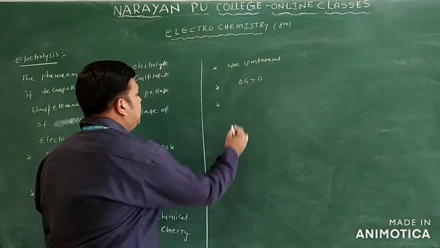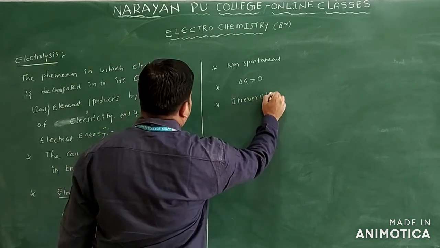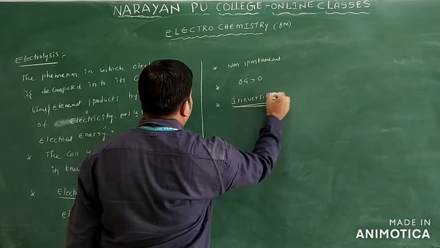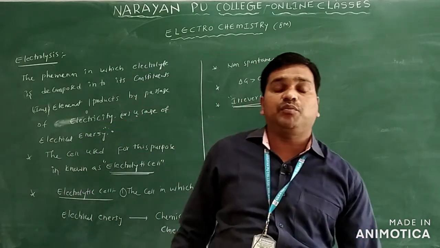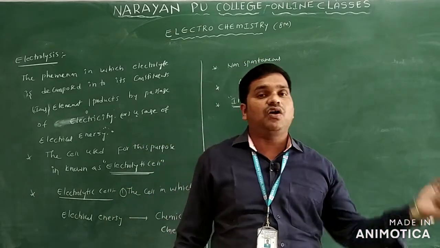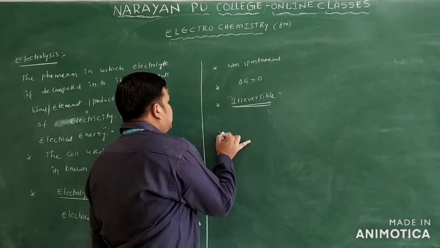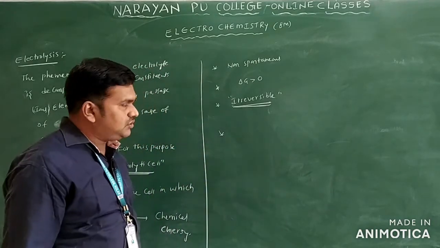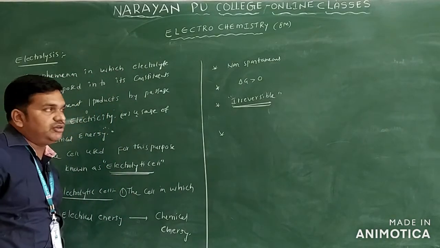So delta G is greater than 0. And in this case, the process we can say is irreversible. If you want to carry out electrolysis in an electrolytic cell, the process is irreversible only. Once the reaction is completed, it cannot be converted back. So this is an irreversible reaction. These are the main points of the electrolytic cell: electrical energy is converted into chemical energy.